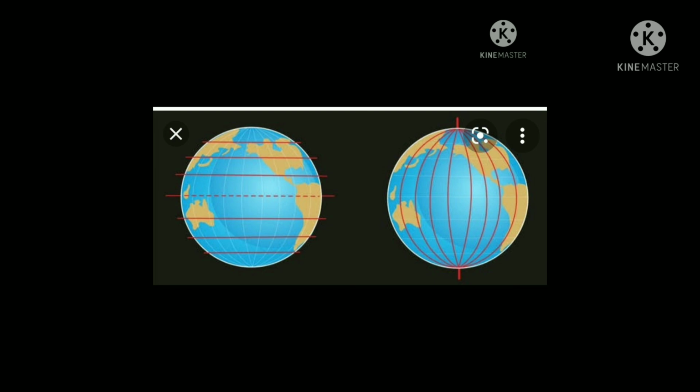Latitudes are invisible horizontal lines that run parallel to the equator. Next, longitudes. Longitudes are equal in length. Longitudes are the farthest at the equator and they meet at the poles. Longitudes are invisible vertical lines that run in the north to south direction.